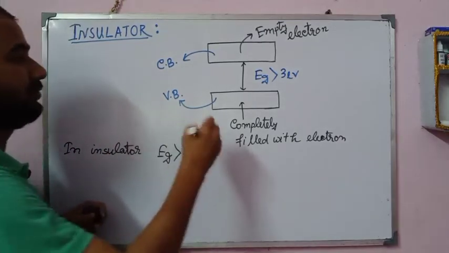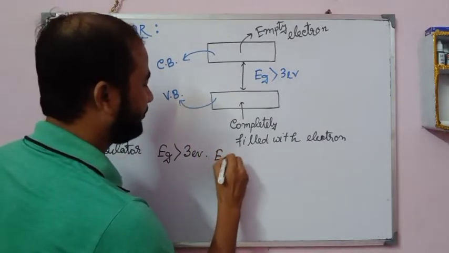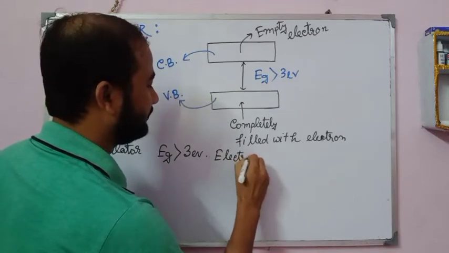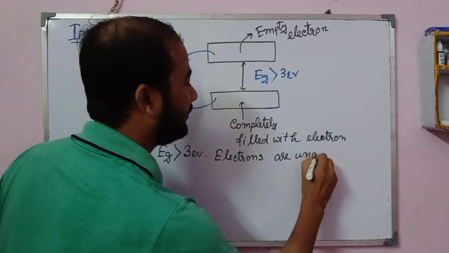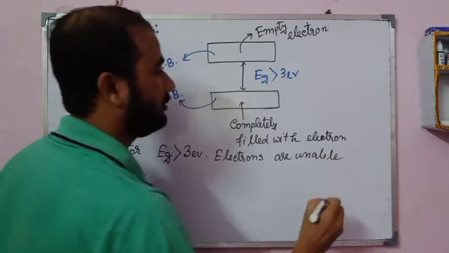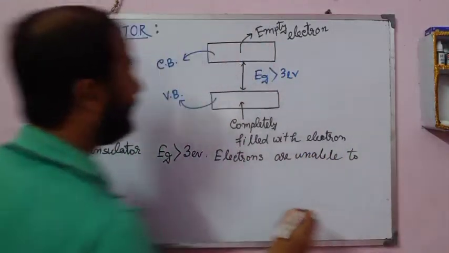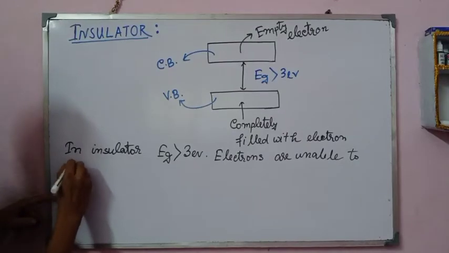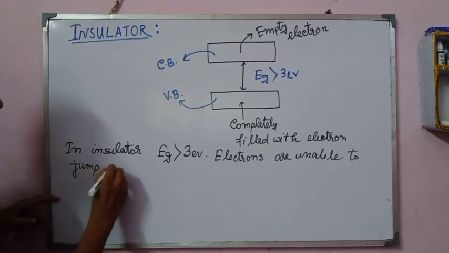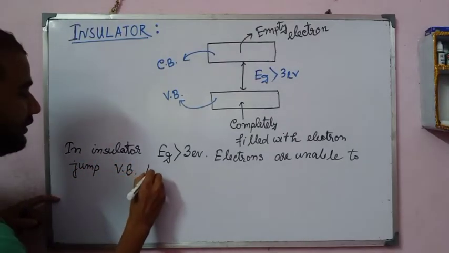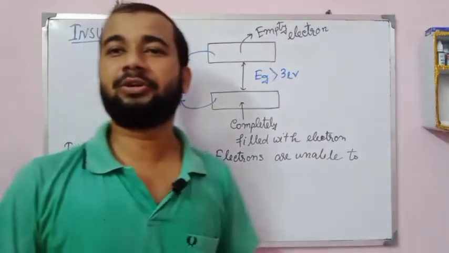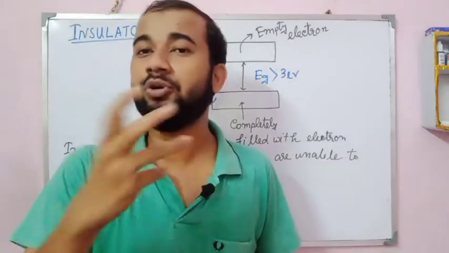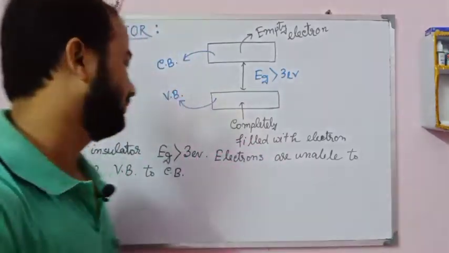So electrons are unable to jump from the valence band to the conduction band.